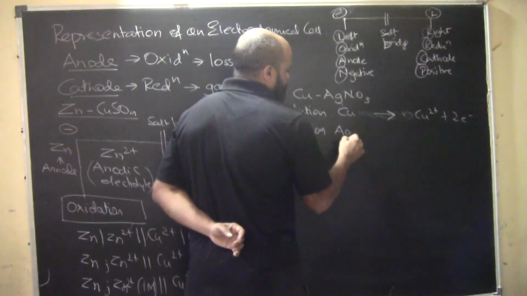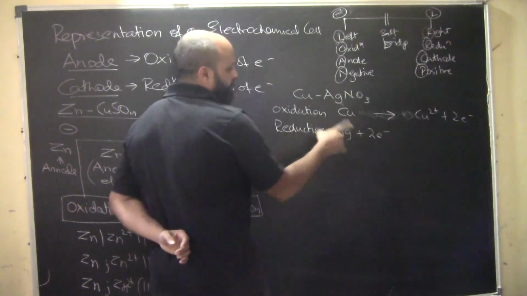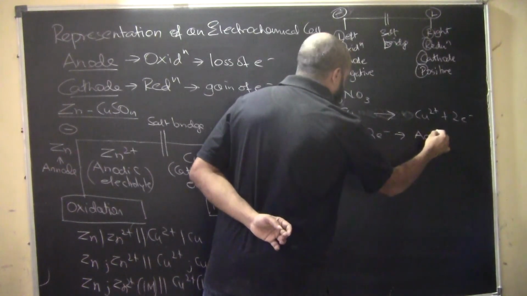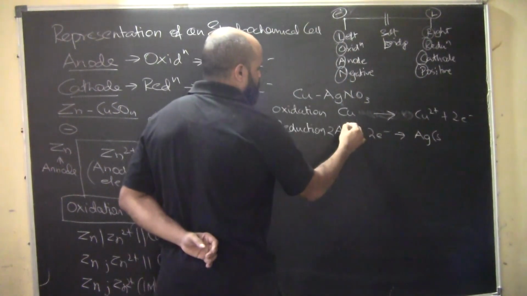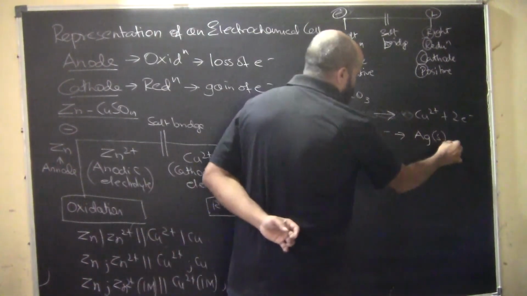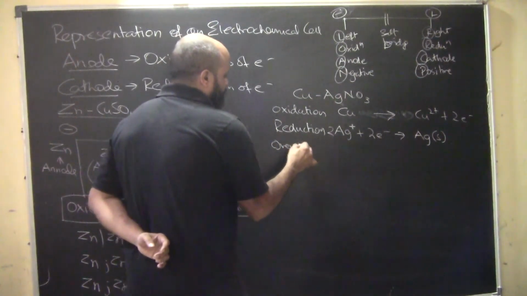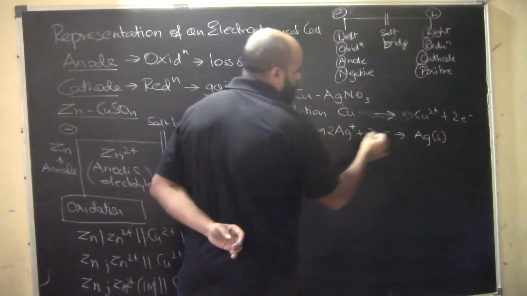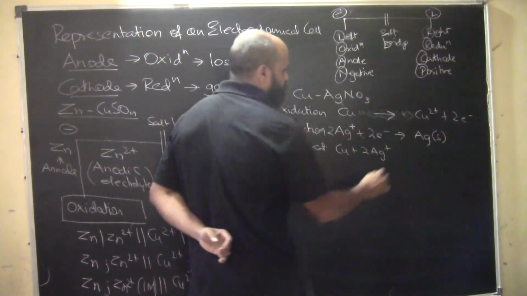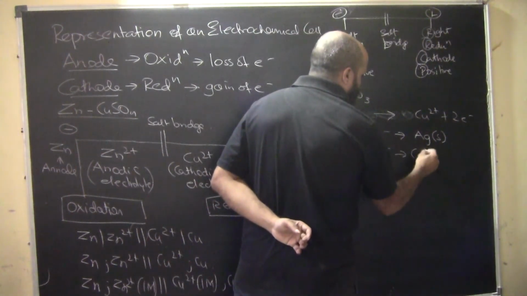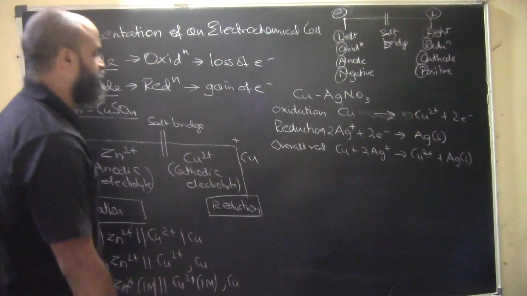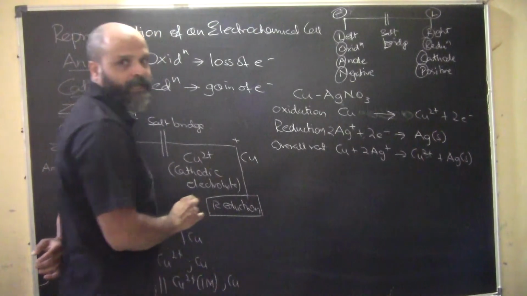At the reduction side, what happens? Ag basically gains these 2 electrons. One Ag+ will gain 1 electron, so 2 Ag+ will gain 2 electrons, and this will become 2 Ag. So if I represent the overall reaction, these 2 electrons and these 2 electrons get cancelled, so Cu plus 2 Ag+ is going to be Cu2+ plus 2 Ag(s).